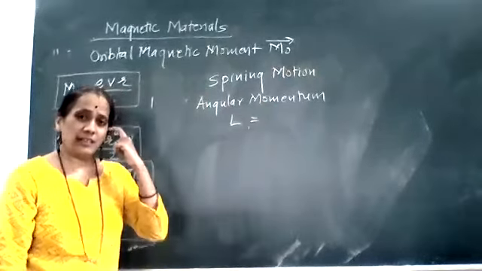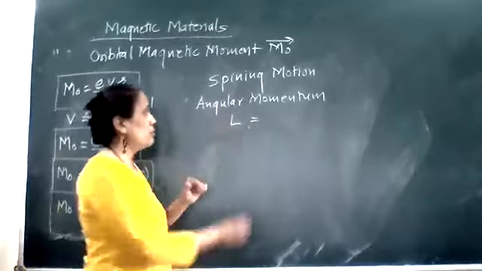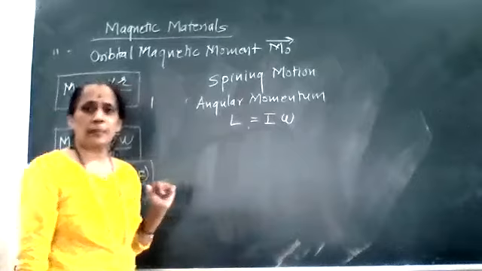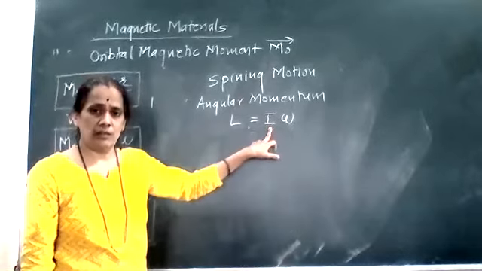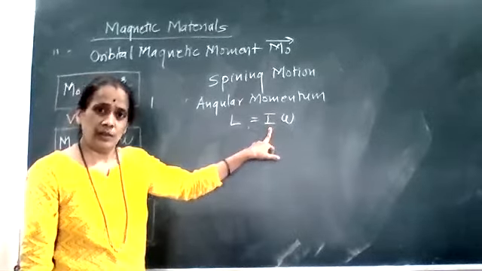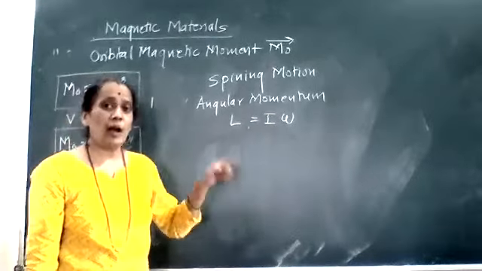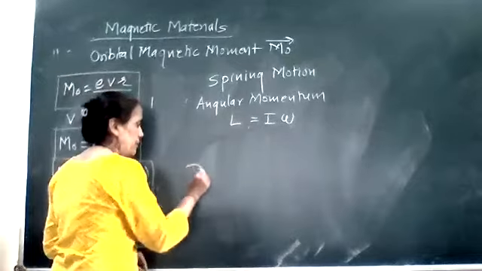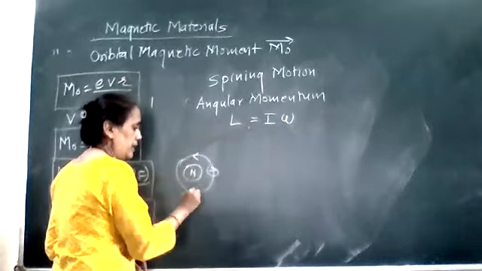And you have seen in your first chapter, rotational dynamics, angular momentum L is equal to I into omega. I is what? Moment of inertia. Now moment of inertia, what? आपका single electron that will be revolving in the orbit. तो यहाँ पे देखिए, nucleus, the electron is revolving in the orbit.